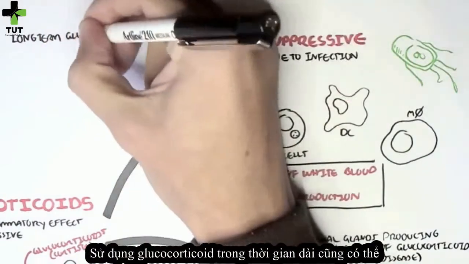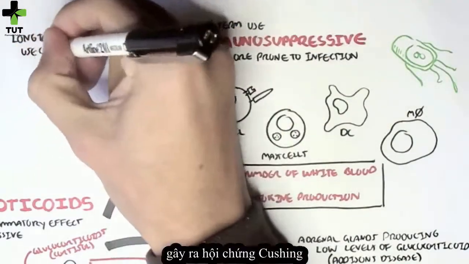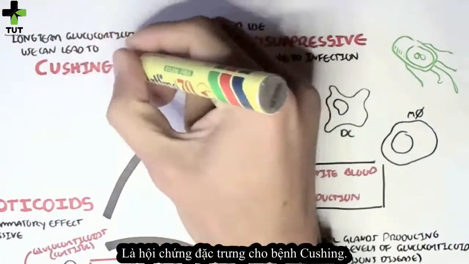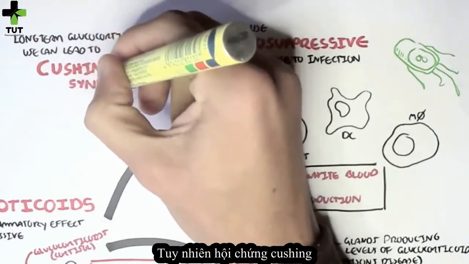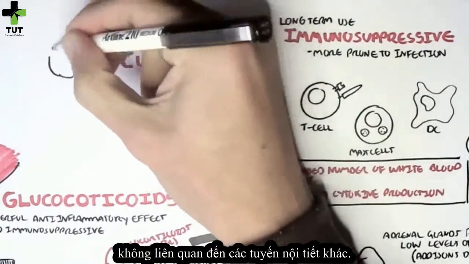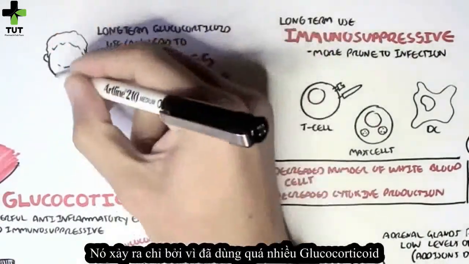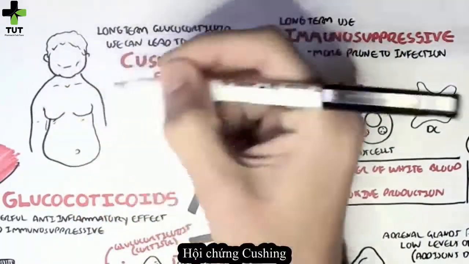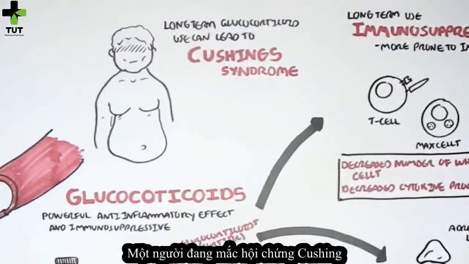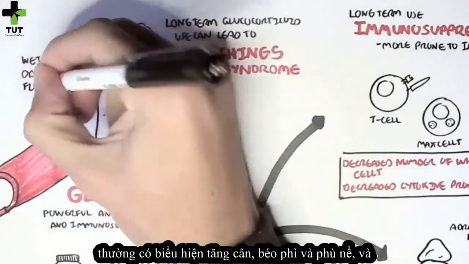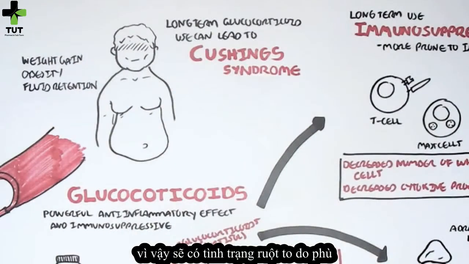Long-term use can also lead to Cushing's syndrome, which is related to Cushing's disease. However, Cushing's syndrome is unrelated to the other endocrine glands. It's just because we use too much glucocorticoid. A person suffering from Cushing's syndrome, we would see weight gain, obesity, and fluid retention. And so you have this sort of big gut because of the fluid retention.